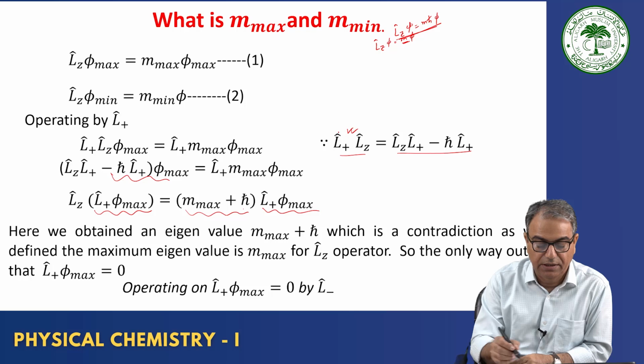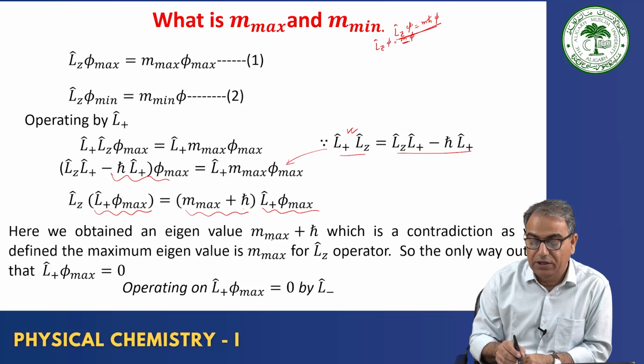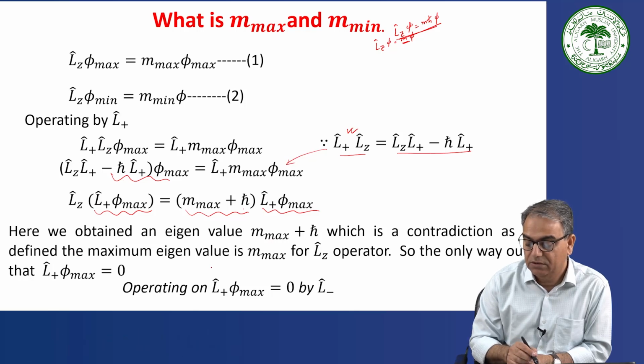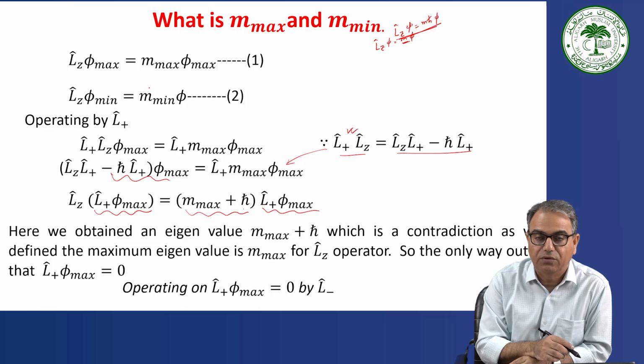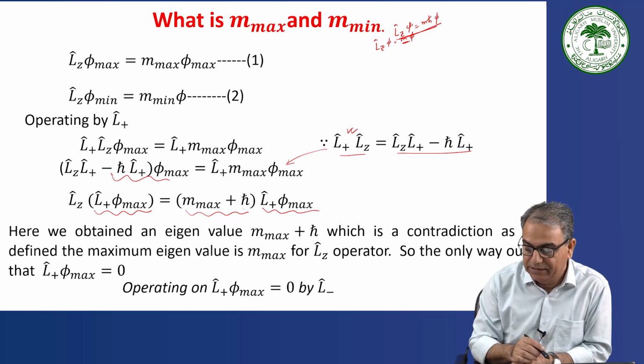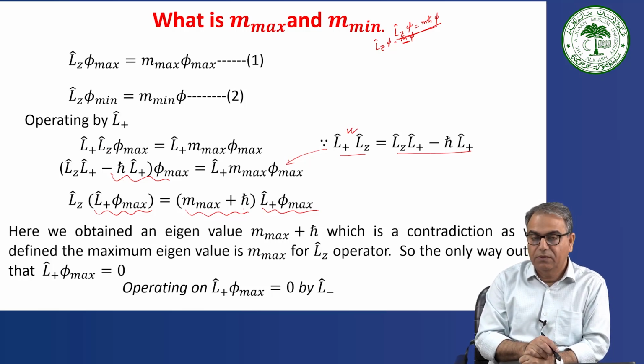This we already did, so from this you get this one. Now here we obtain an eigenvalue m max plus h cross, but we supposed m max to be the maximum value of the eigenvalue. So it's a contradiction, as we defined the maximum eigenvalue to be m max for the LZ operator.